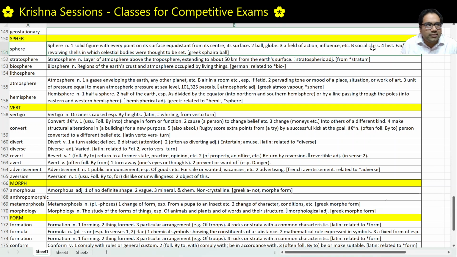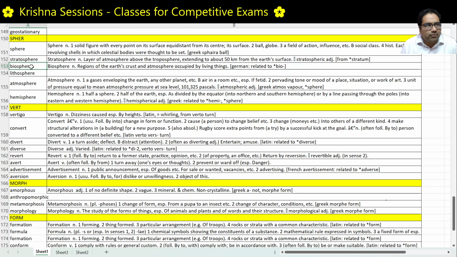Stratosphere: strato is a kind of layer, and combining it with sphere, it means the layer of atmosphere above the troposphere, up to about 50 kilometers from the Earth's surface. Strato is like layers. Stratus in Greek also means clouds. Clouds generally look like layers, right? So the stratosphere is the area which extends to about 50 kilometers from the Earth's surface.